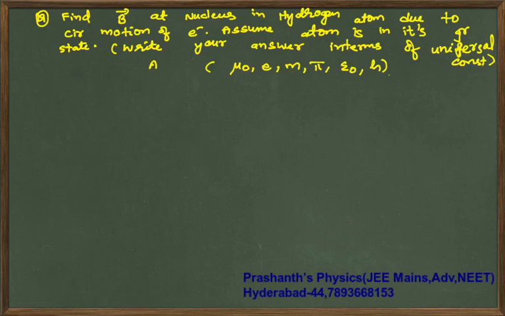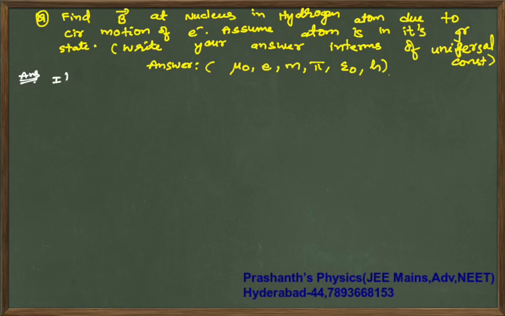Express the answer in these terms. Come on, try this question. Pause the video clip, try the solution. Now what is asked is you are supposed to calculate the magnetic field.